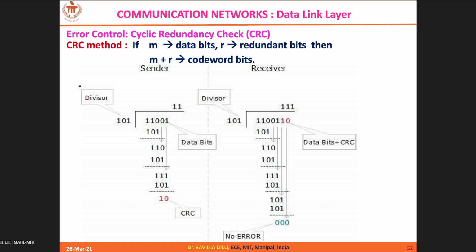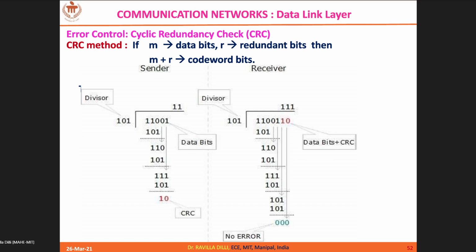So now your job is to take the remainder. Okay, so what is the remainder? 0 1 0. But you should consider only 2 bits, because the number of bits in the divisor is 3. You are taking a 3-bit divisor. So 3 minus 1 is 2. So 2 bits should be your remainder.